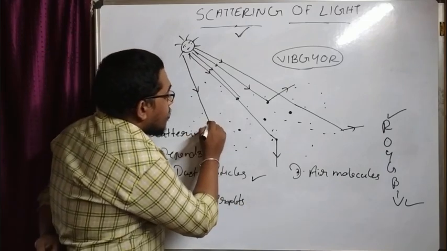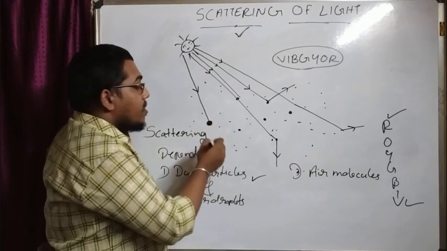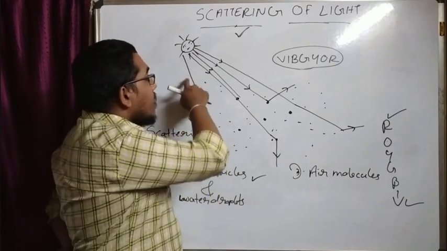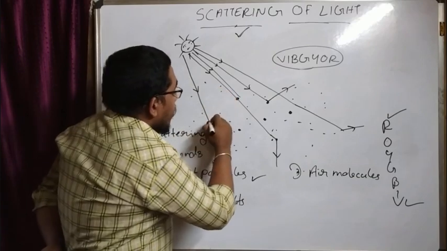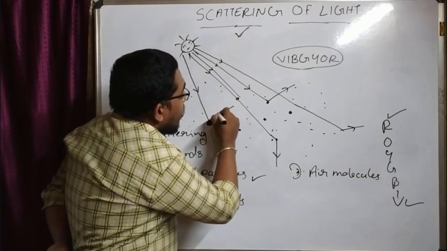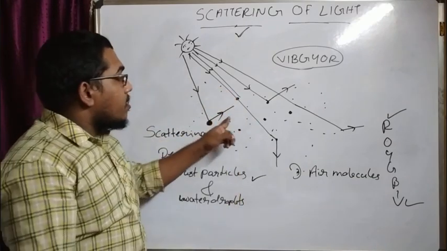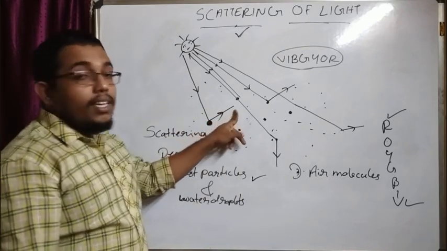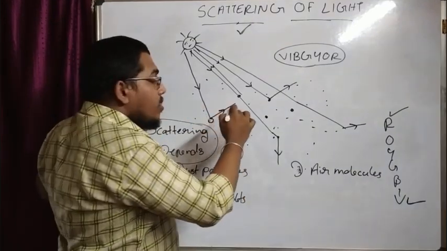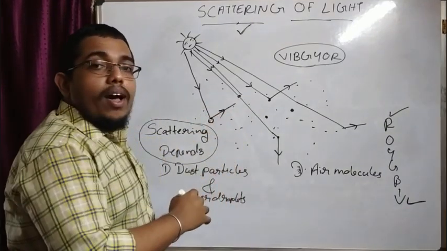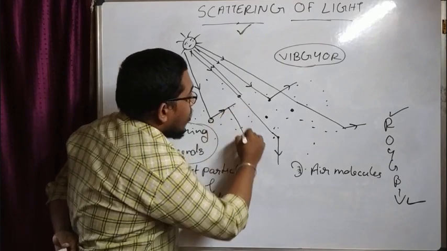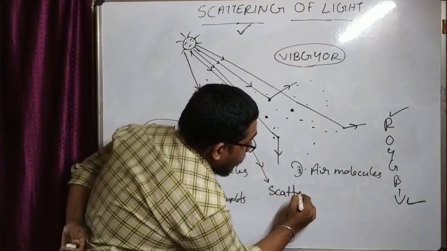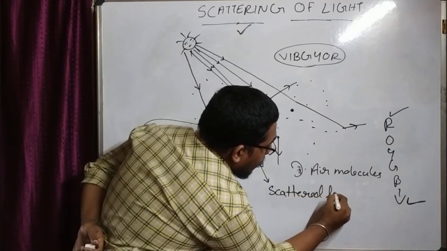The size of the water droplet is much larger than the wavelength range of the visible spectrum or the white light, right? So in this condition, the entire light reflects in the same way. Each and every color reflects in the same way. So this scattered light also appears white in nature. This is called scattered light.